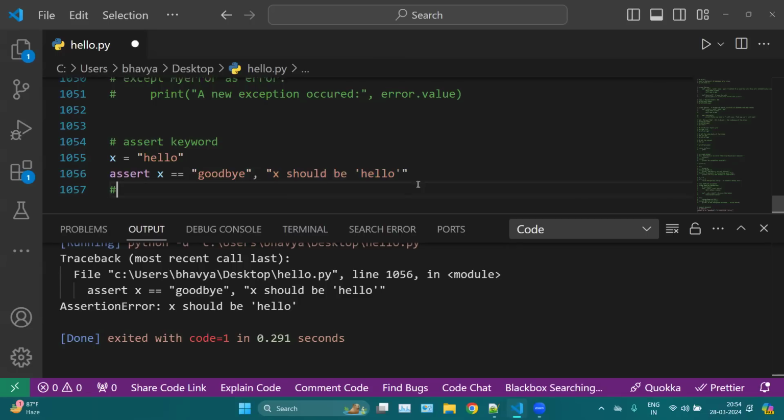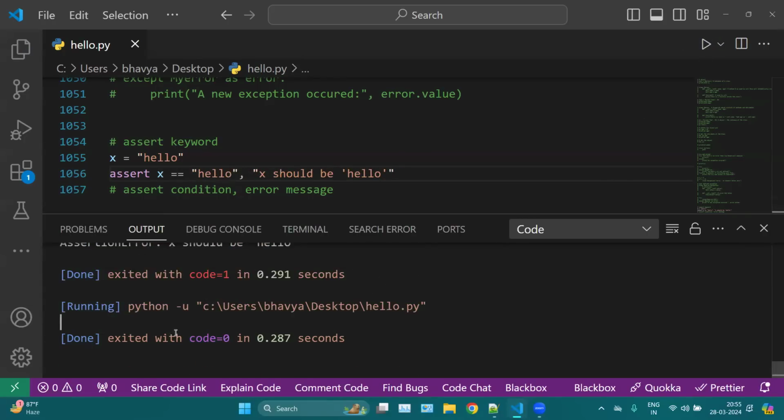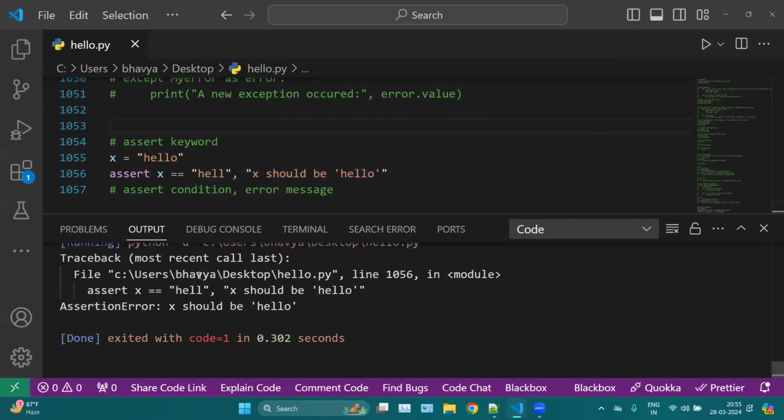So if I want to write the syntax, I can use assert as a keyword, then your condition, whatever you are checking, comma, your error message. If there's any error, then your error message is shown, otherwise no error. If I mention here hello simply, this will not throw an error, because everything is fine here. But if there's any error, then this line of code will be executed, with the error message, which is assertion error.